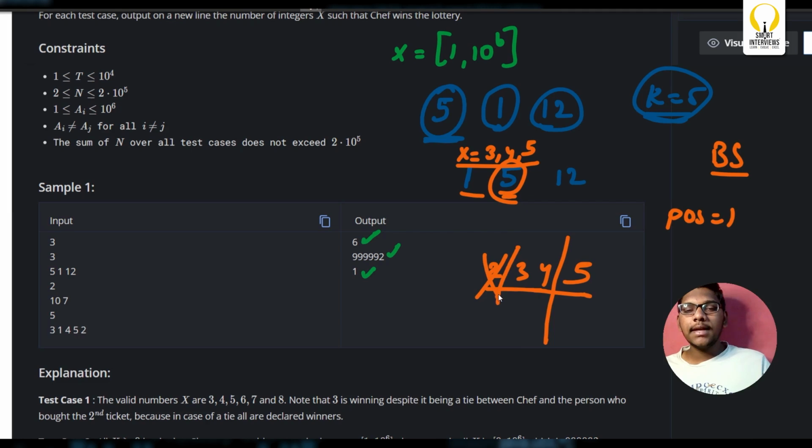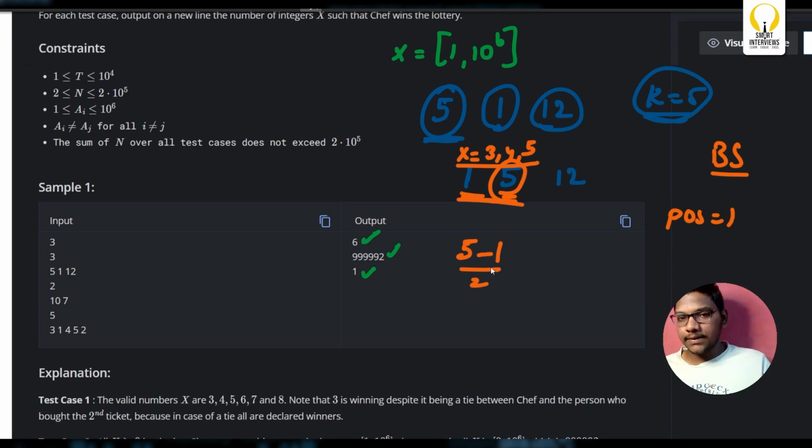So can I simply say he can win at how many positions from 1 to 5? Can I simply say 5 minus 1 by 2? Yes. And I have to also include this, so plus 1. As simple as that, from 5 to 12, in how many positions can chef win? 12 minus 5 by 2. As simple as that.